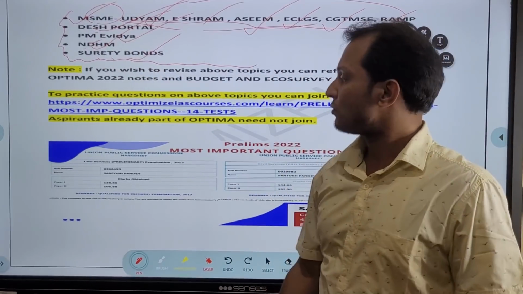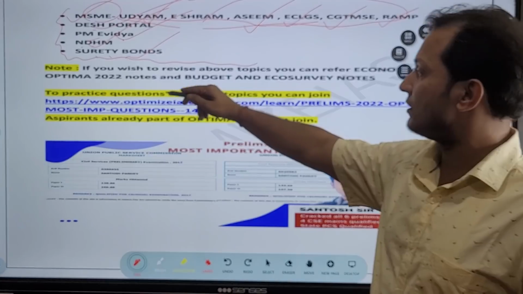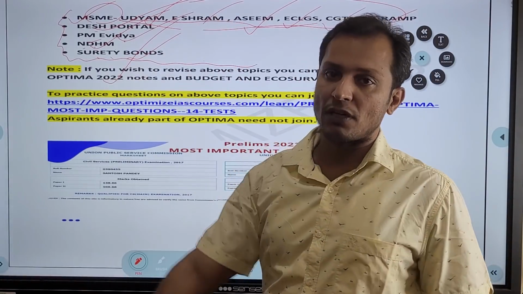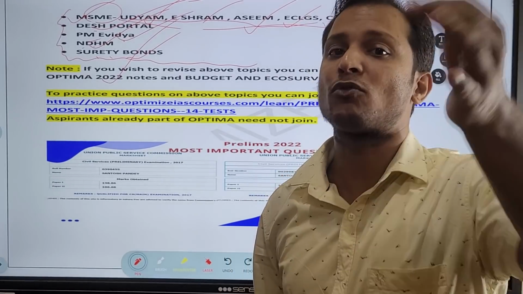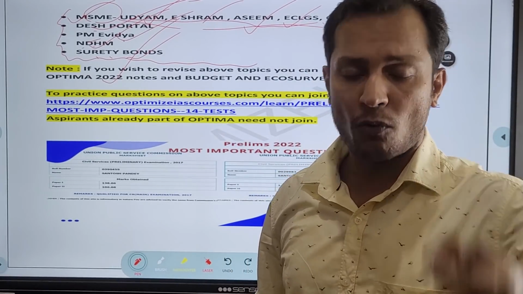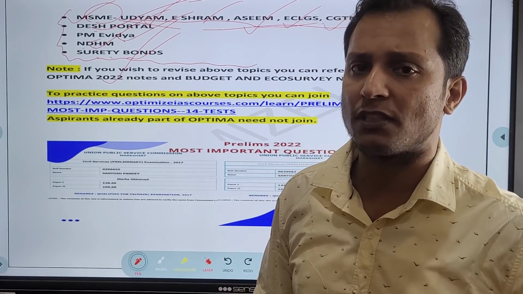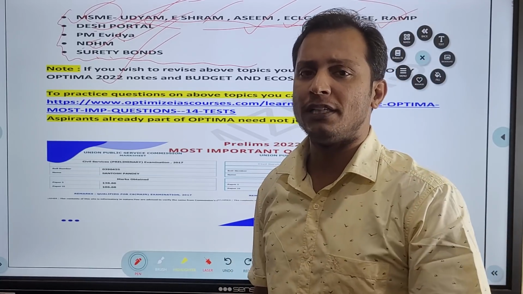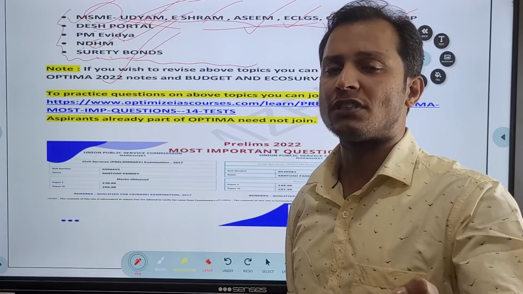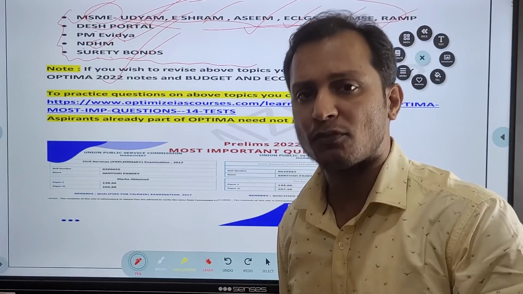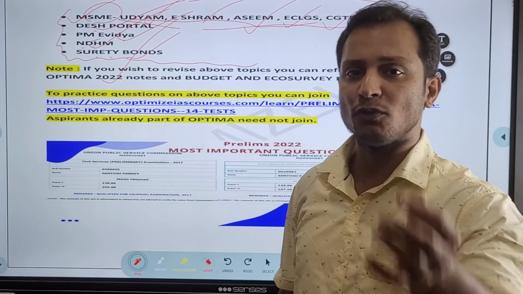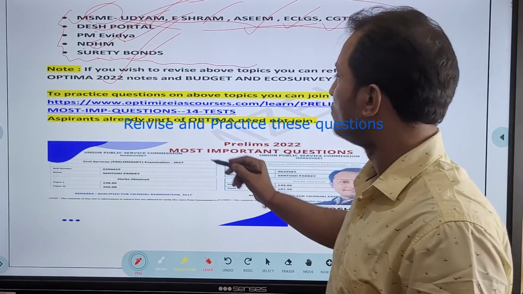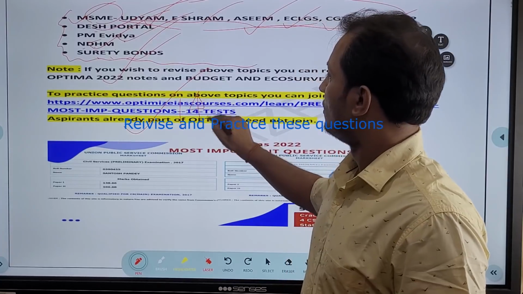Okay, so guys, if you want these notes, you can refer to the Optima notes, and if you want to practice what type of question can come on demand pull inflation, what type of question can come on cost push inflation, on WPI and CPI divergence, on agriculture GDP trend, from the capital market, from the startup funding, you can use these 1400 questions, which I have prepared.